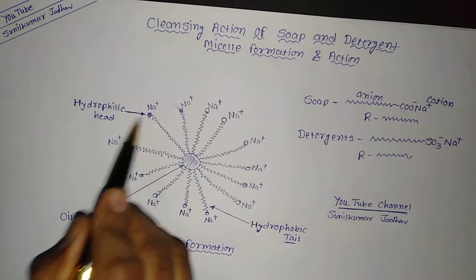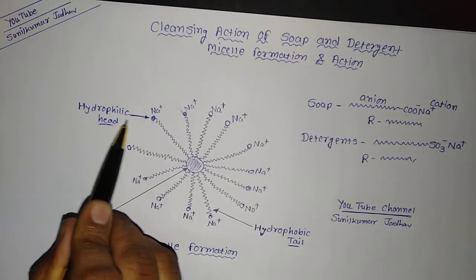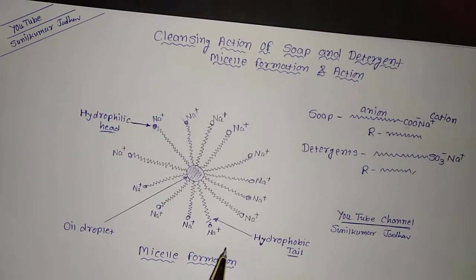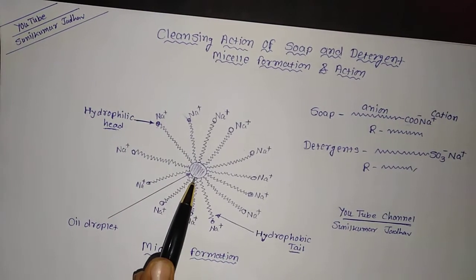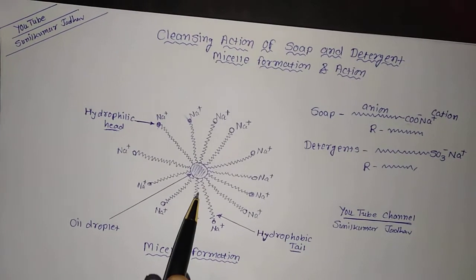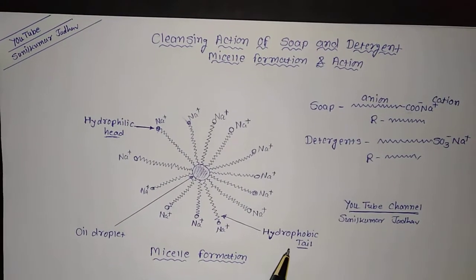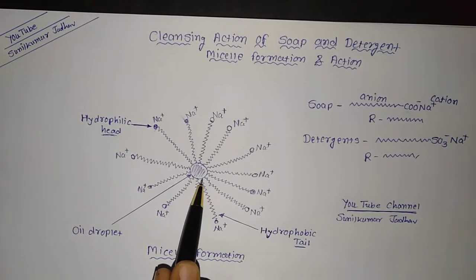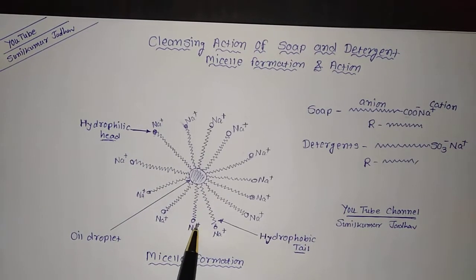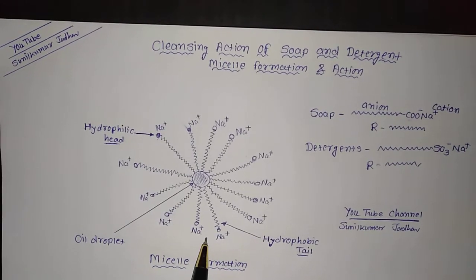This part is considered as a head, which is hydrophilic. Hydrophilic means it has an attraction towards the water, and this hydrophobic part has an attraction towards the dirt or grease, or we can say the oil. So you can see when we apply the soap or detergent on the cloth, this long chain hydrocarbon, which is a hydrophobic tail, sticks with this oil or grease, while this head part is trying to stay in the water. Now what would happen in this case?